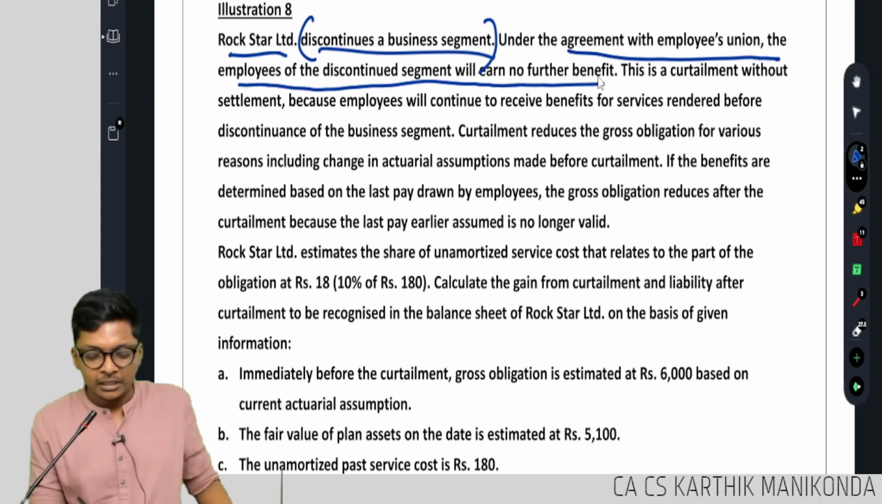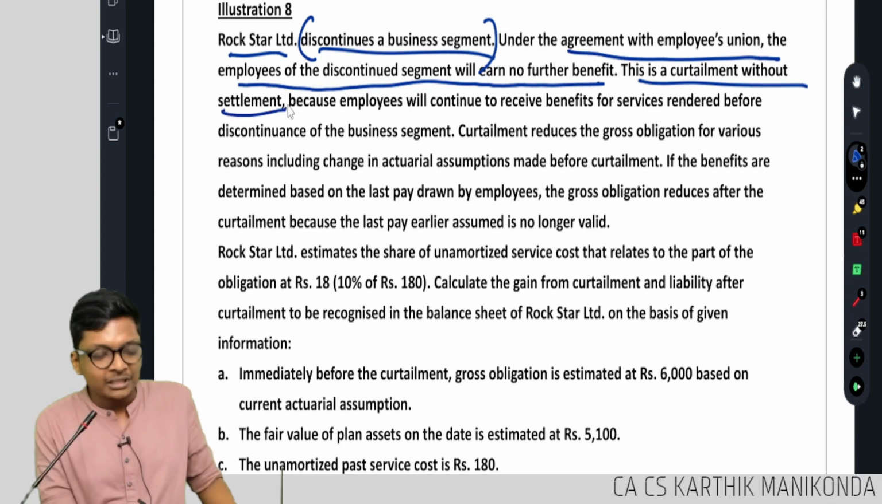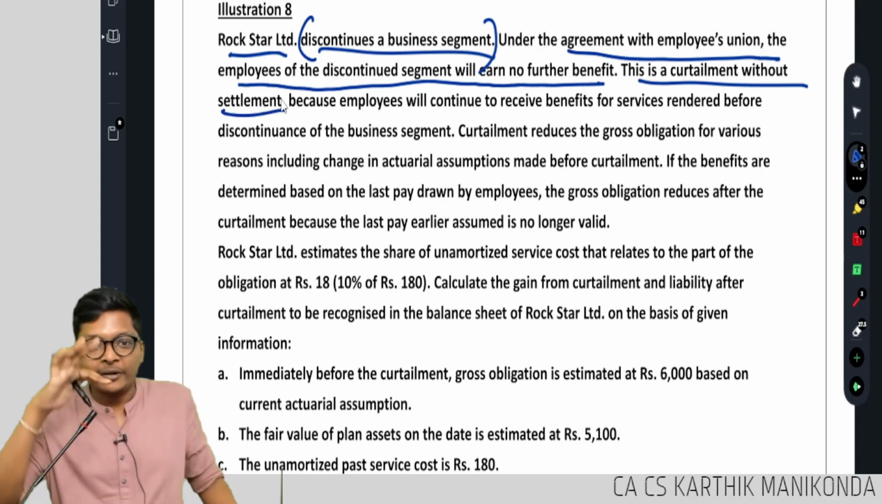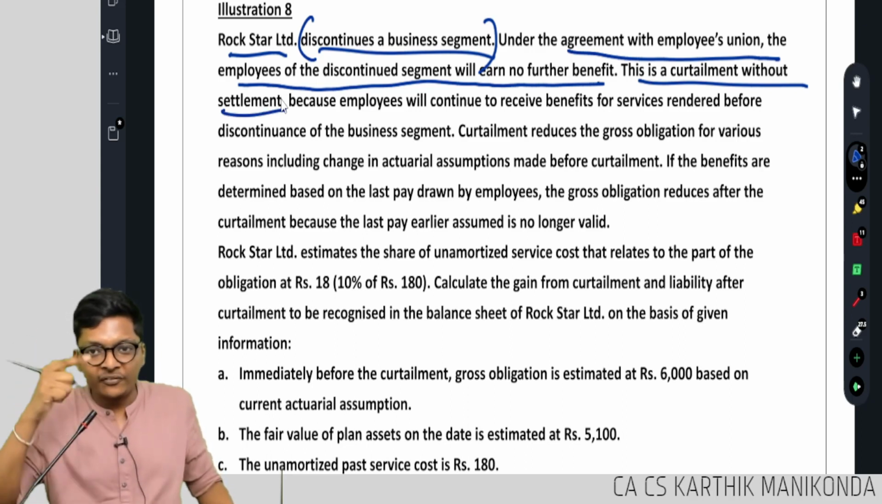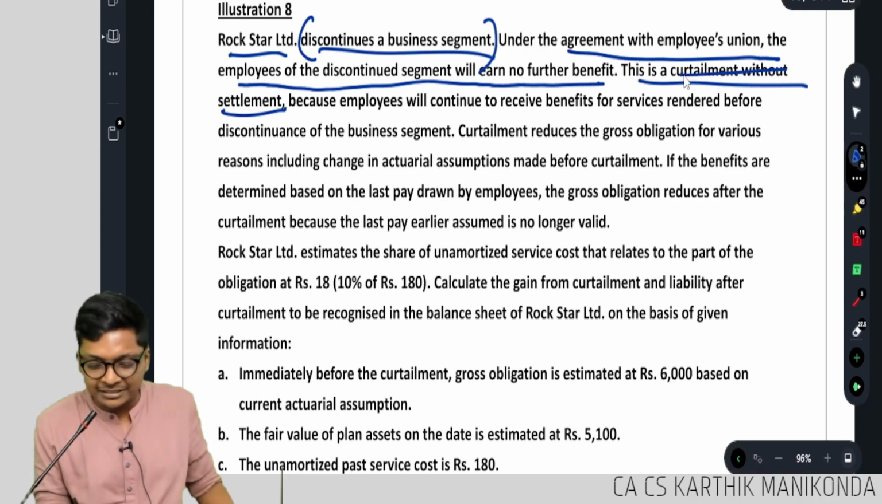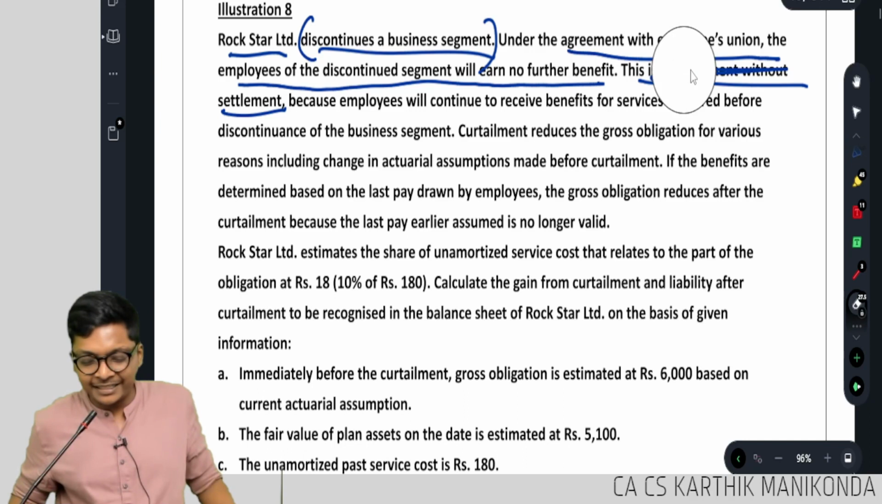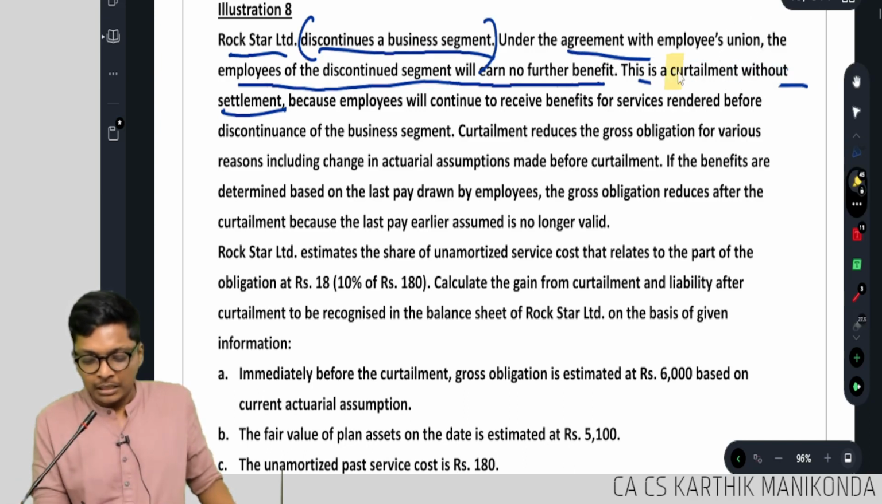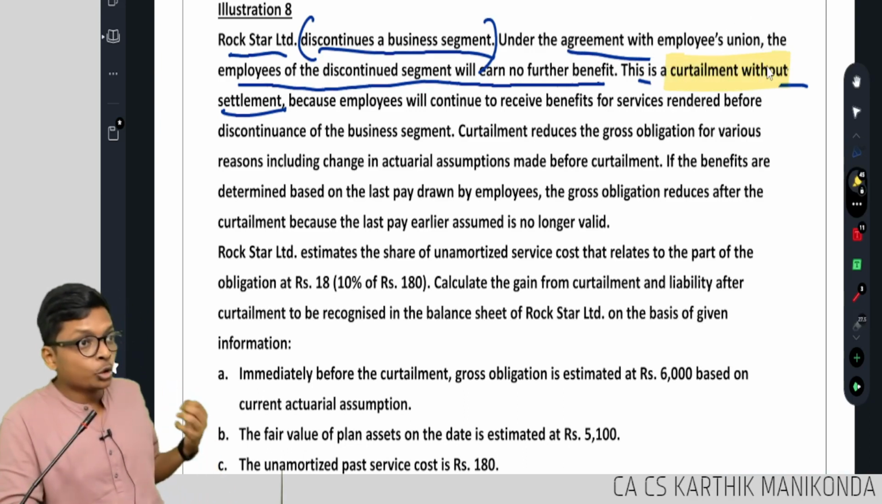Reverse the provision. This is a curtailment without settlement. Reduction of provision already made. Reduction of current service cost. I already told you what is curtailment. Correct? Guys, are you understanding? Okay. I know it's the last sum, but it's a new unique sum.